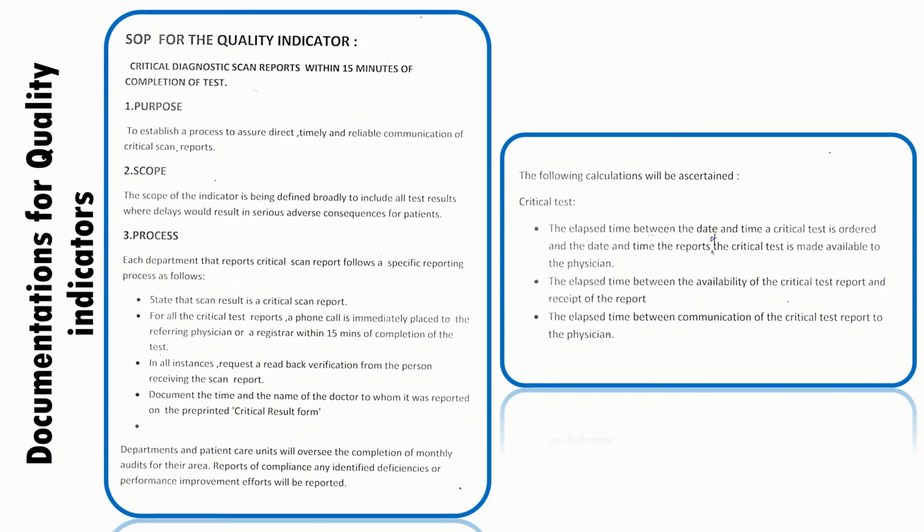So let's see the examples of each quality indicator. What are the documentations we need to make? We need to prepare an SOP for that quality indicator, where we will be mentioning the purpose, scope, process, and how those calculations will be ascertained. These things have to be mentioned in that standard operating procedure.